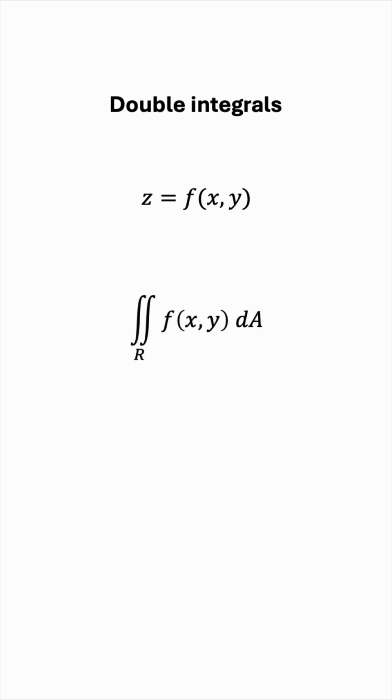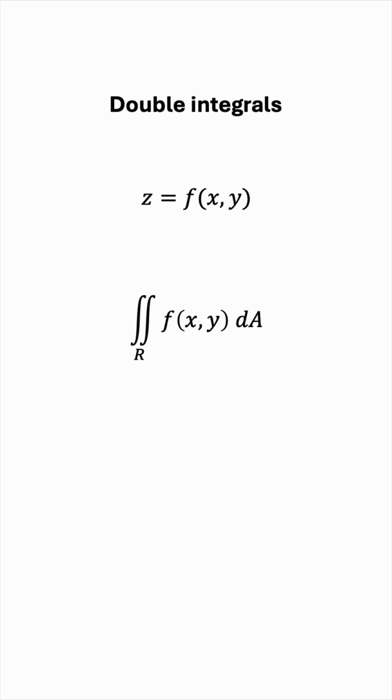How about double integrals? We have one extra dimension, so how do things change? We have a multivariable function now. z is a function of x and y. So x and y are both inputs, and z is the output. And the double integral is represented like this: two integral signs, f of x,y dA.